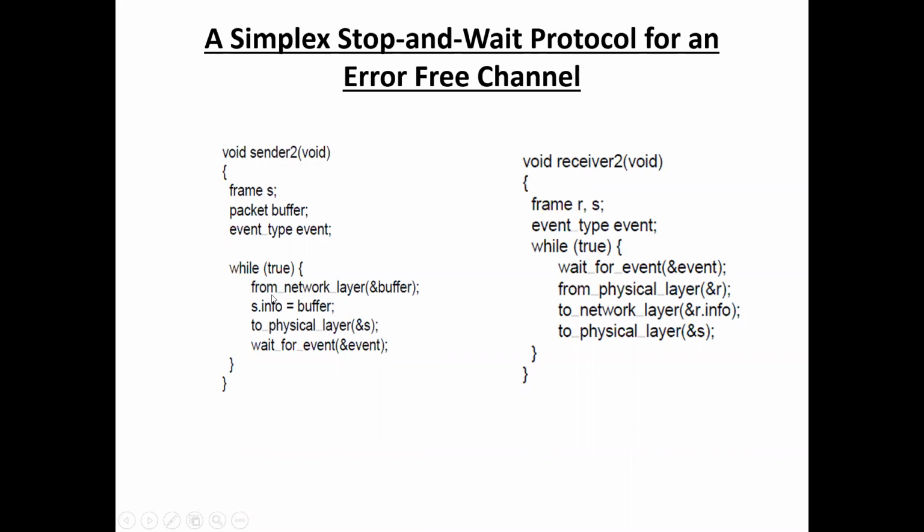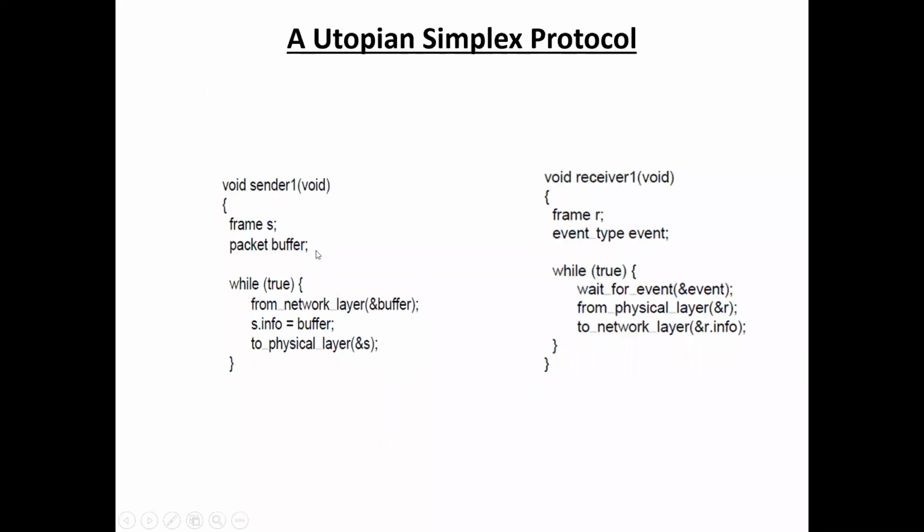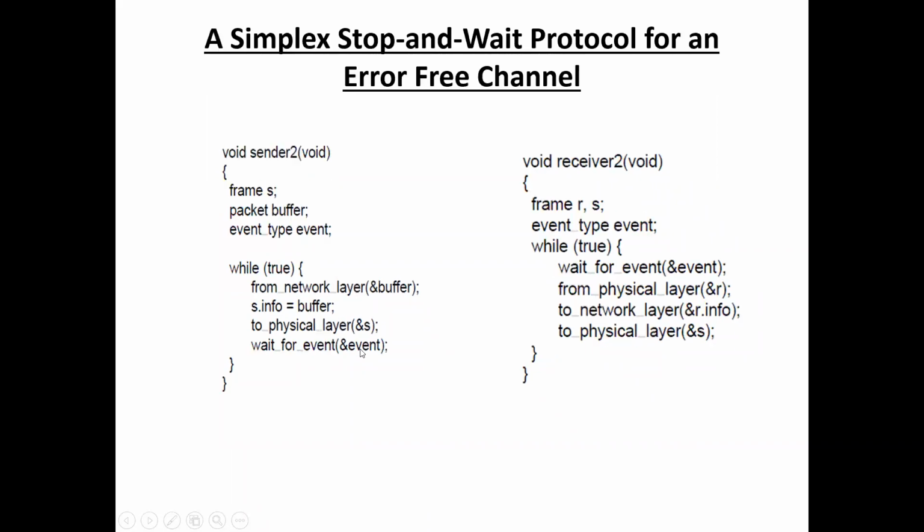This one is the same as the previous protocol, but the only difference is here it waits for an event. Here the sender waits for the event, that means the sender waits for the acknowledgement from the receiver. That's the only difference between the previous protocol and this protocol. In the previous protocol, while true, from network layer, s info equal to buffer, to physical layer. Here it's the same, and in addition the sender waits for the acknowledgement from the receiver.